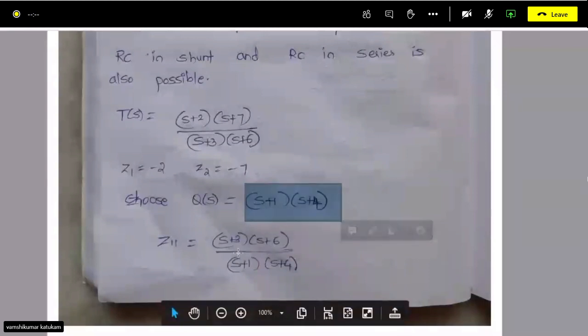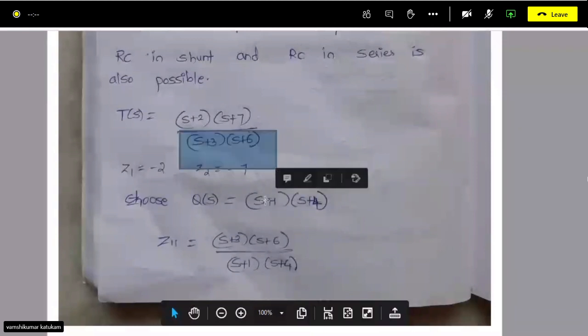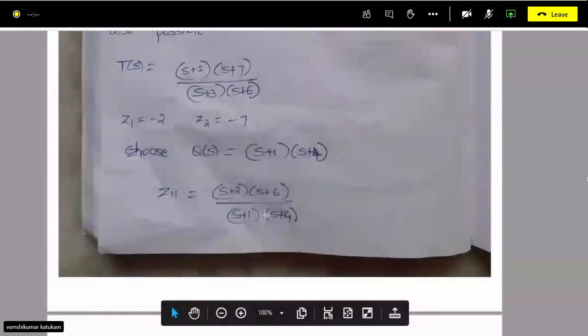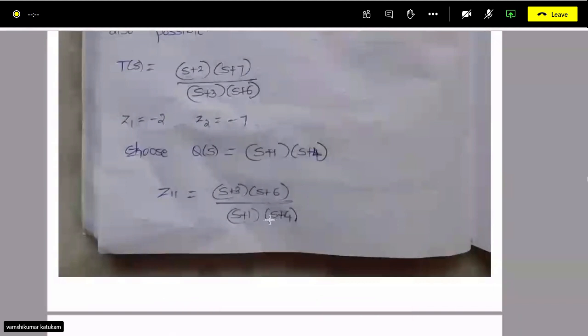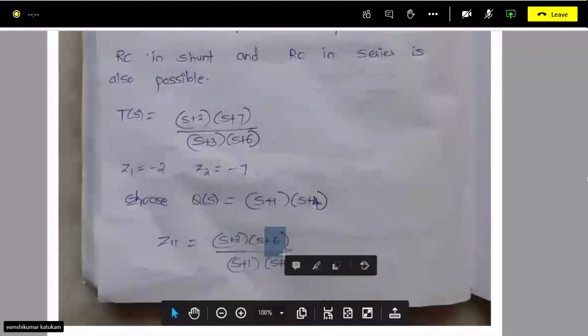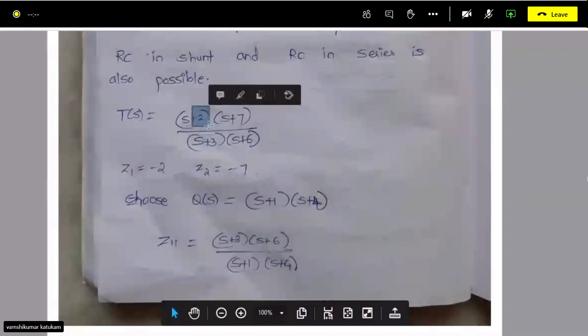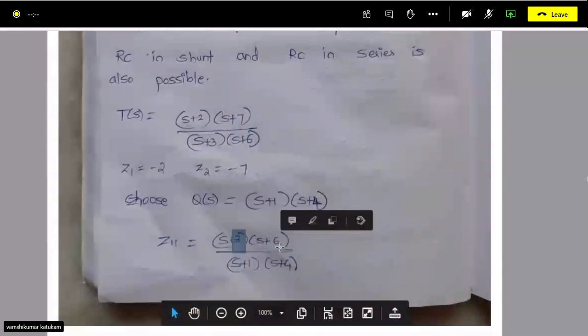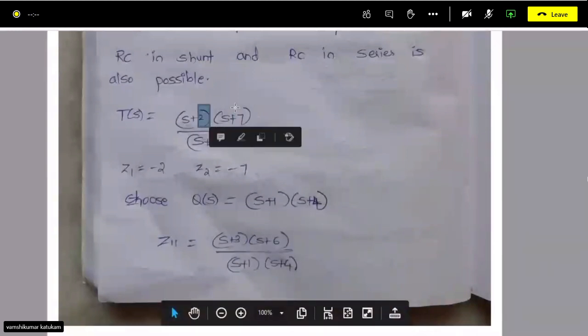Then your z11 will become small q of s upon capital Q of s, that is s plus 3 into s plus 6 upon s plus 1 into s plus 4. This is your z11, right? Up to here we are done. Now what is the method here? Here we are using the zero shifting method. That means here what are our zeros? 3 and 6. But what are the zeros in the given transfer function? 2 and 7. So we have to shift these zeros to this. Right, so first of all, creating zero.